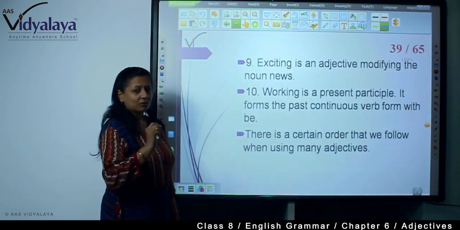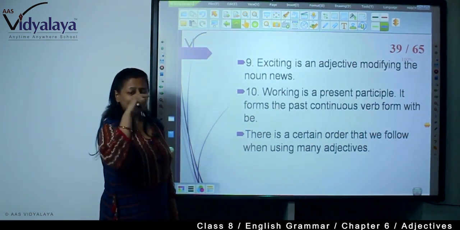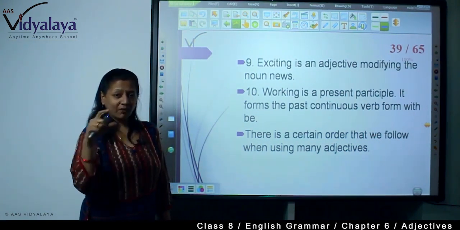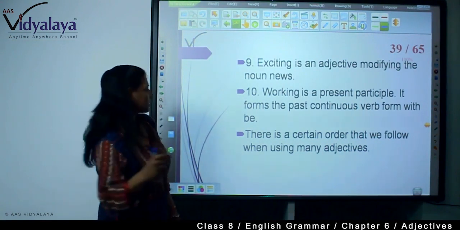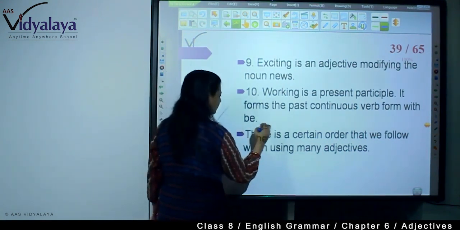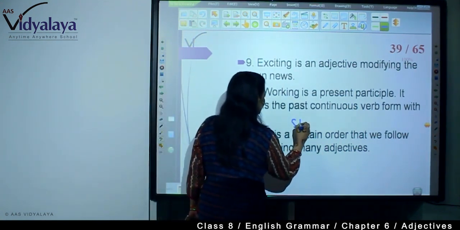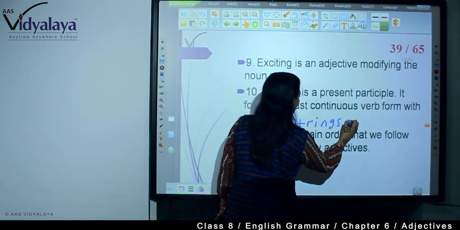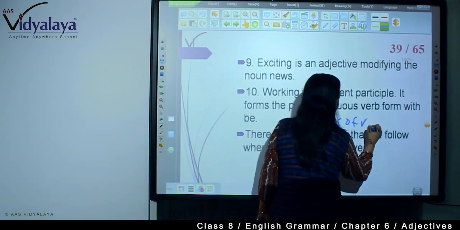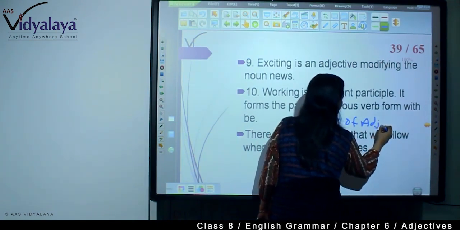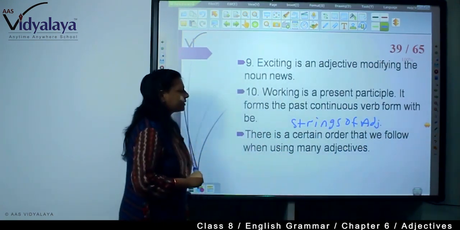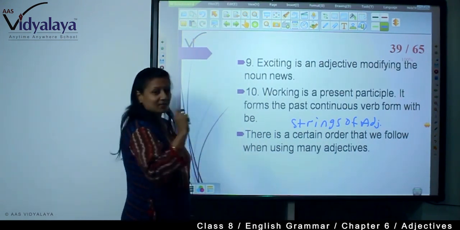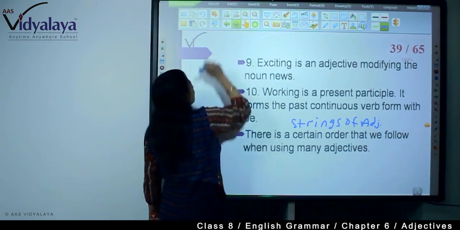Now here comes another thing. There is a certain order in which we will have to write the adjectives when we use many adjectives. So when there are strings of adjectives, that is, many adjectives we are using, there is a particular order we need to follow.